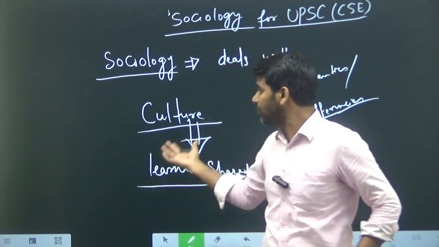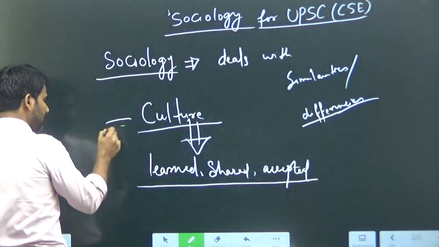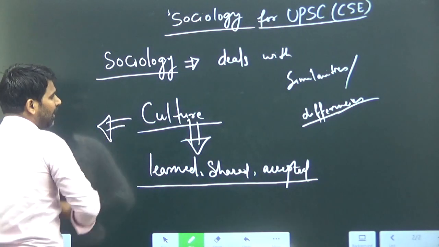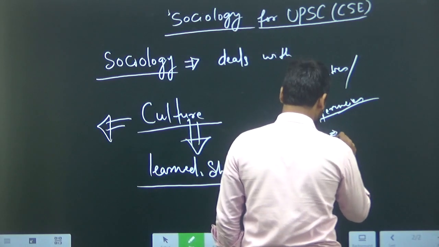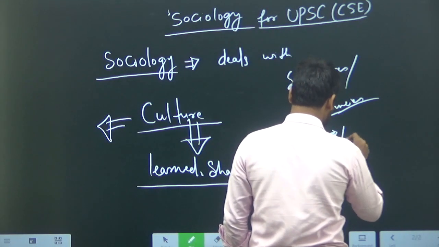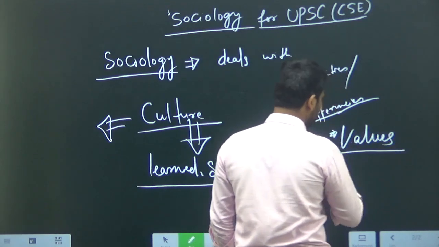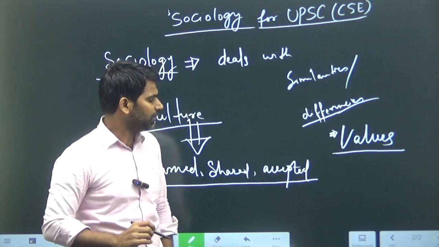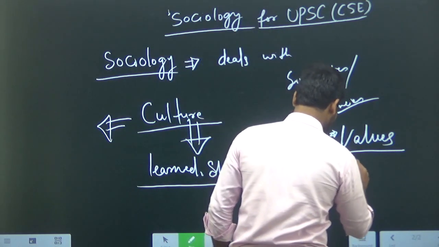Such common ideas, the common culture, give a common response or common behavior. Under this culture, we have another thing, that is values, and another thing is norms.